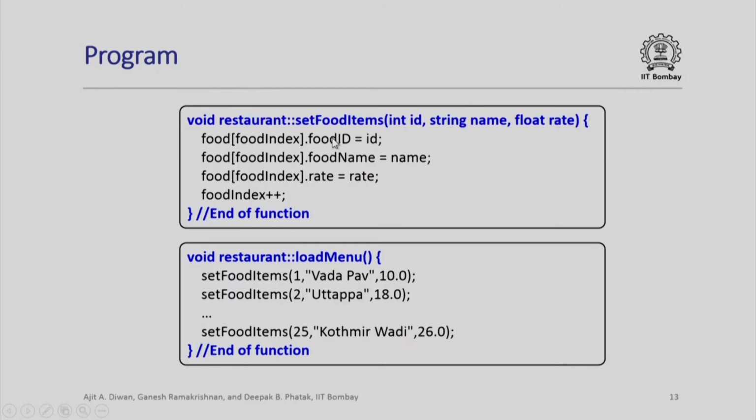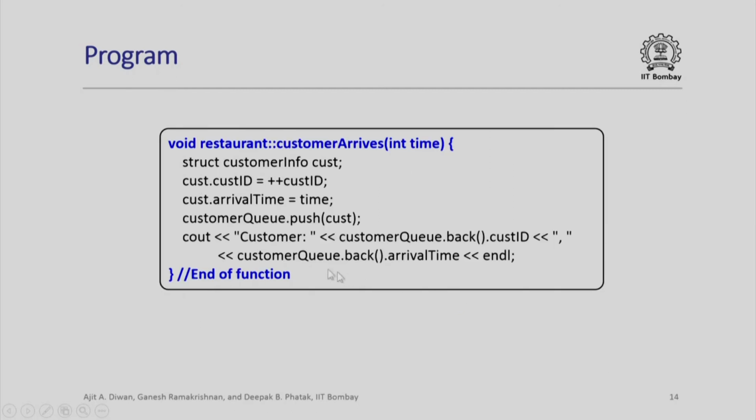Consider set food items. It is exactly the same as we had seen earlier. Load menu, exactly same as we had seen earlier. Now customer arrives. Here is the difference that we make now. Of course, we add 1 to customer ID as usual whenever customer comes, the customer arrival time is set to time, which is a parameter to this function. We push the customer on the queue and output that customer's information.